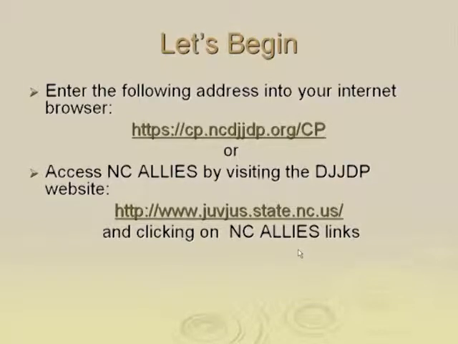So let's begin by entering the following address into your internet browser, or you can go to DJJDP's website and click on the NC Ally links. I'll show you where they are.